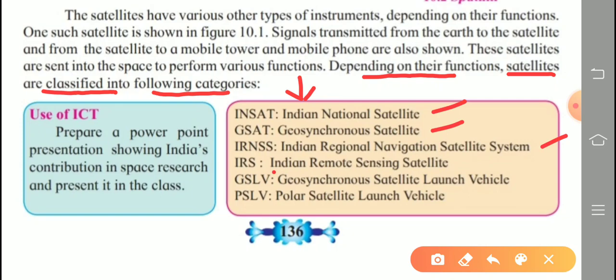IRS: I means Indian, R means remote, and S means sensing satellite. GSLV: geosynchronous satellite launch vehicle. Last two are launch vehicles. GSLV, geosynchronous satellite launch vehicle, and PSLV means polar satellite launch vehicle. So in this way these categories are given here.